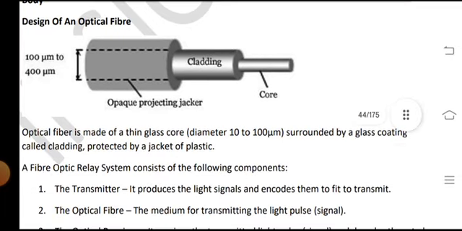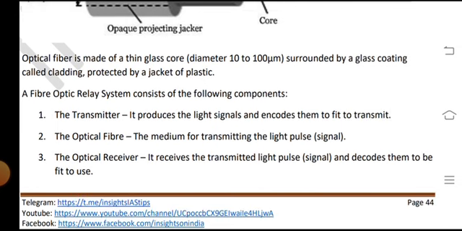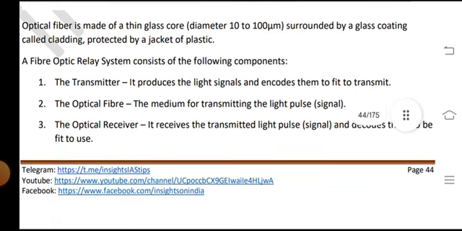Design of the optical fiber: core, cladding and protective jacket. An optical fiber is made of a thin glass core, surrounded by a glass coating called the cladding, and protected by a jacket of plastic.